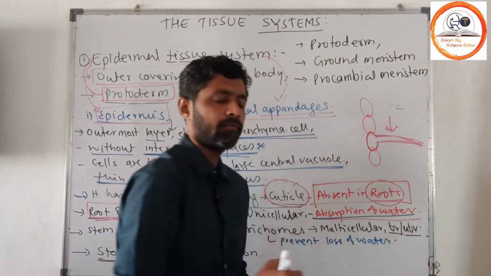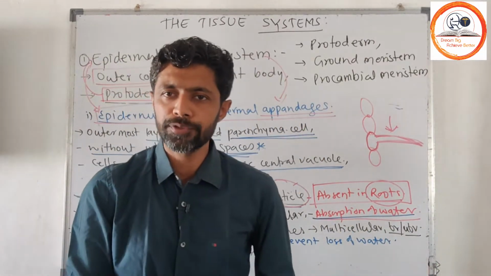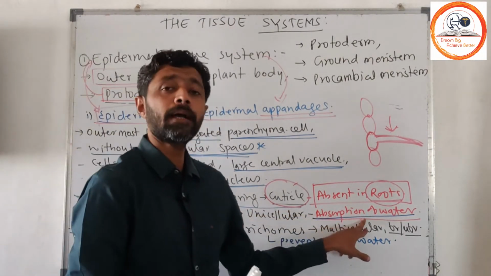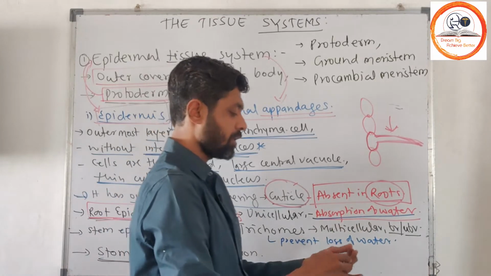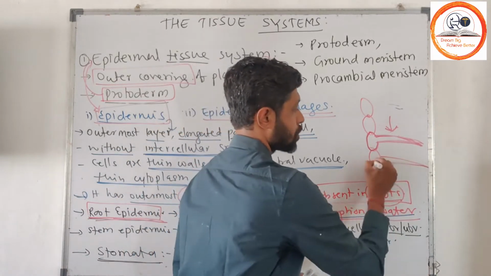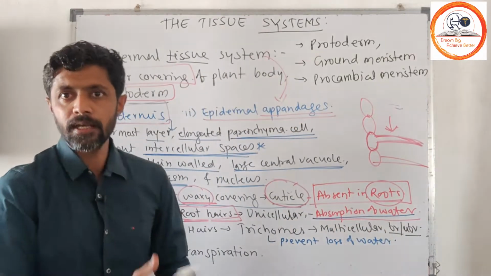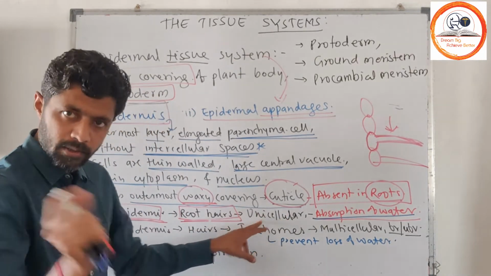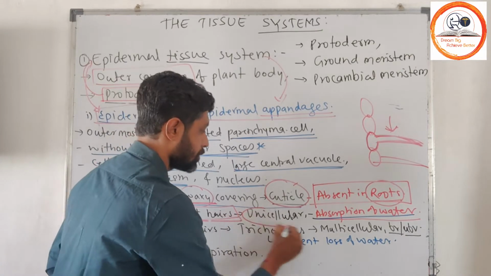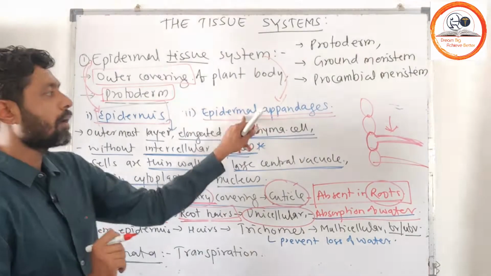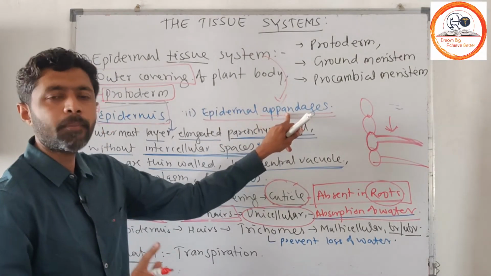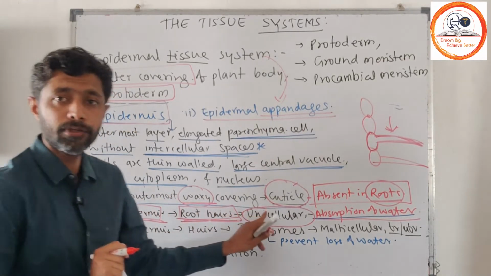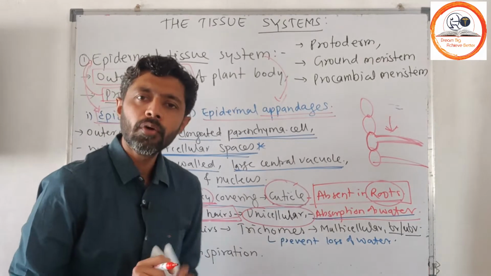The root has the function of absorption of water, and in the root, the root hairs are meant for absorption. Root hairs grow on the epidermis, so they increase the surface area for the absorption of water. Root hairs are unicellular, an external appendage of the epidermis, and they are meant for absorption of water.